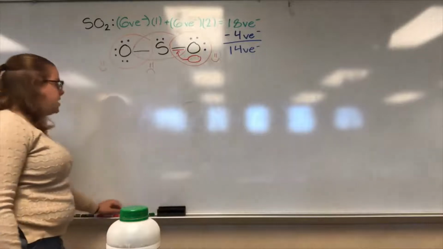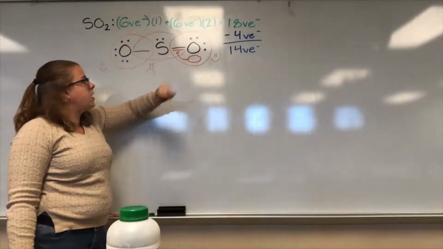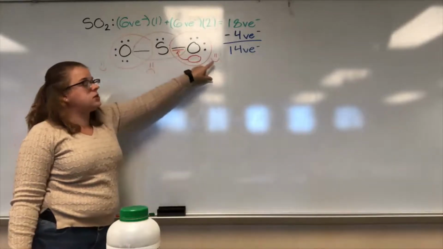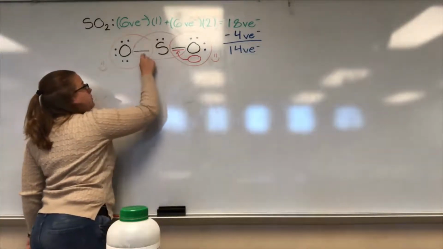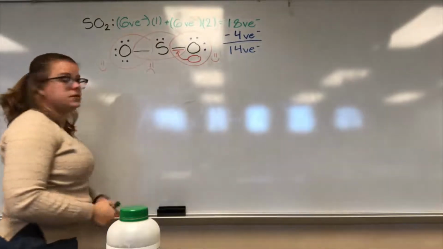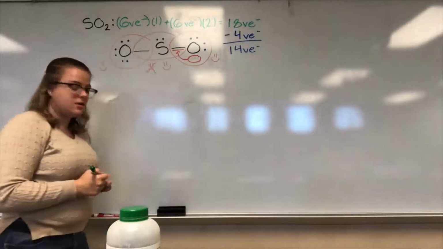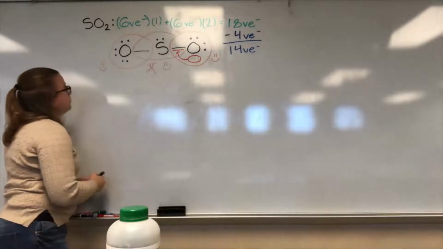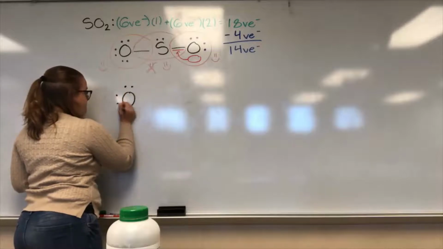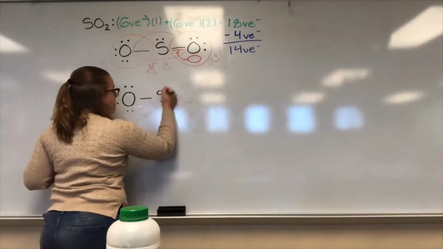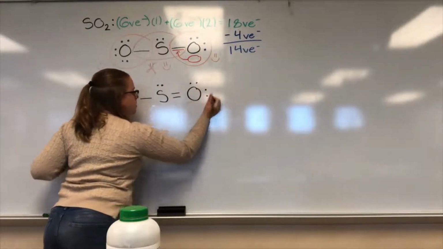So let's go and check to see if this oxygen's still happy. We got 2, 4, 6 from this bond, 7, 8 from this bond, so it still has 8, so it's still happy. Let's go ahead and check our sulfur. We got 2, 4, 6, and our 8 from our new bond. Now sulfur has 8, so now sulfur is happy. So your final structure, final answer for this is that.